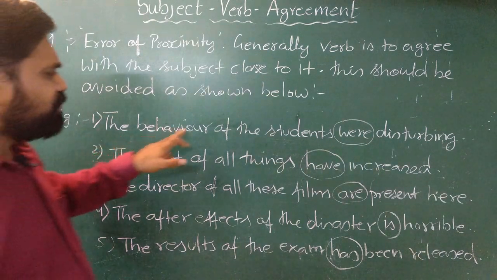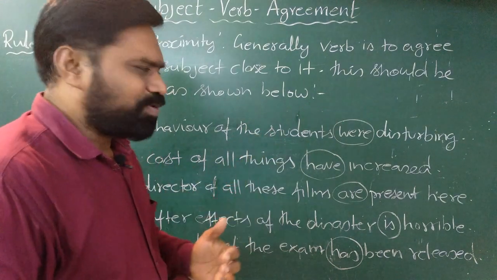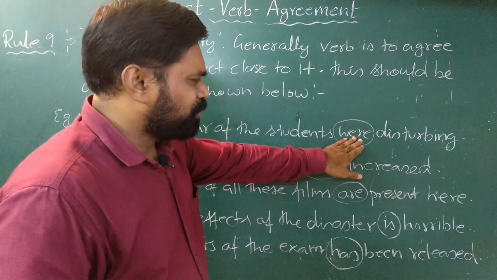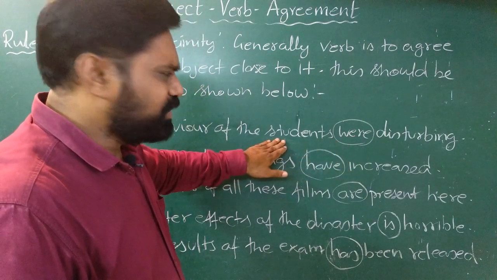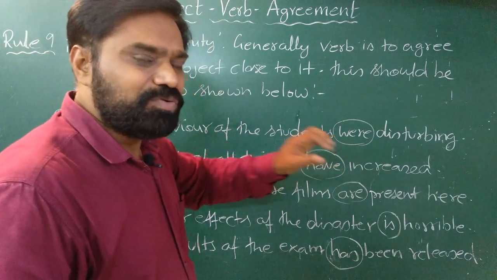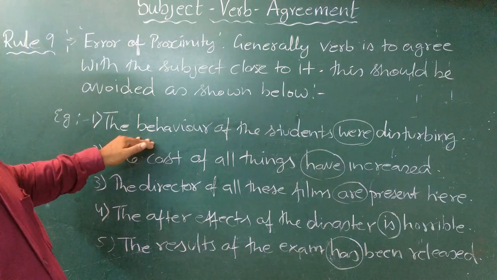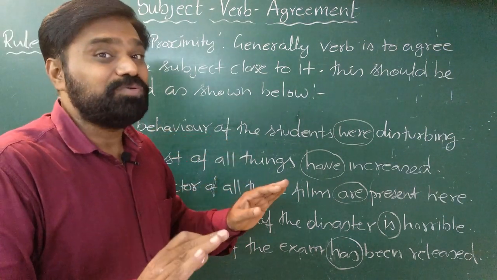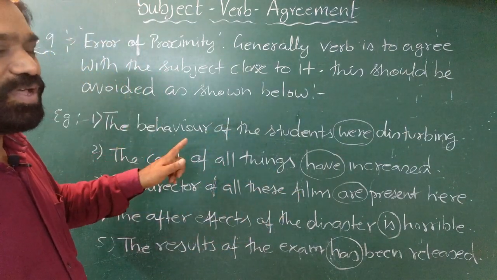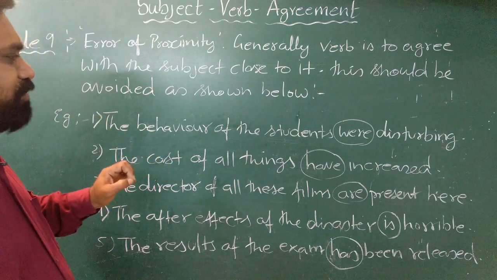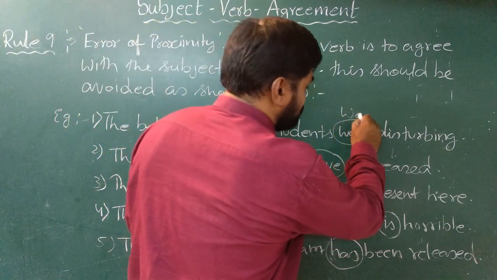The behavior of the students were disturbing. According to the rule of proximity, the verb here is were. Closer to it is the students, which is plural, and we feel that were is correct here. But if you focus on the subject, we are talking about the behavior of the students. We are not talking about the students. We are talking about the behavior, which is singular. Hence, the correct form should be: the behavior of the students was disturbing.